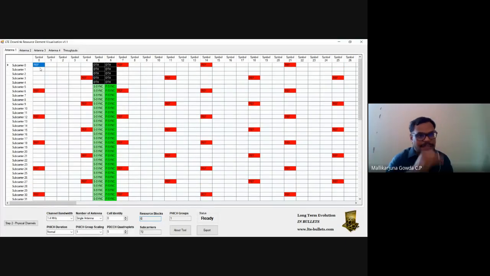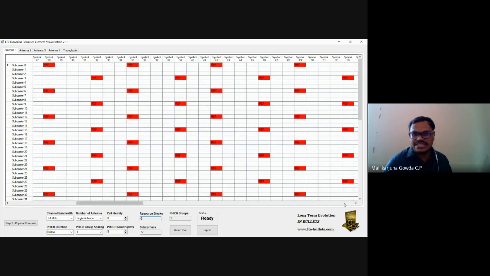This is about the reference signal, when antenna 1 is used. I think I have taken some different combinations and shown how frequently this reference signal will repeat. Subcarrier 0, then subcarrier 6, then subcarrier 12, means after every 6 subcarriers it keeps repeating, in symbol 0. Then it starts repeating in symbol 4. I think I have shown this for different antennas. If you have an idea about that, then you will understand this reference signal. Is it clear, at least S-Sync and P-Sync as well as this reference signal?